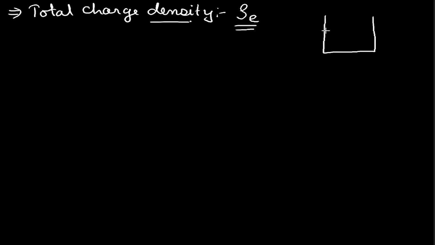We all know that the electrolytic solution is always electrically neutral. So what does this total charge density mean? If we divide our solution into small segments of 1 ml each, then at any particular ml, what will be the excess amount of charge?